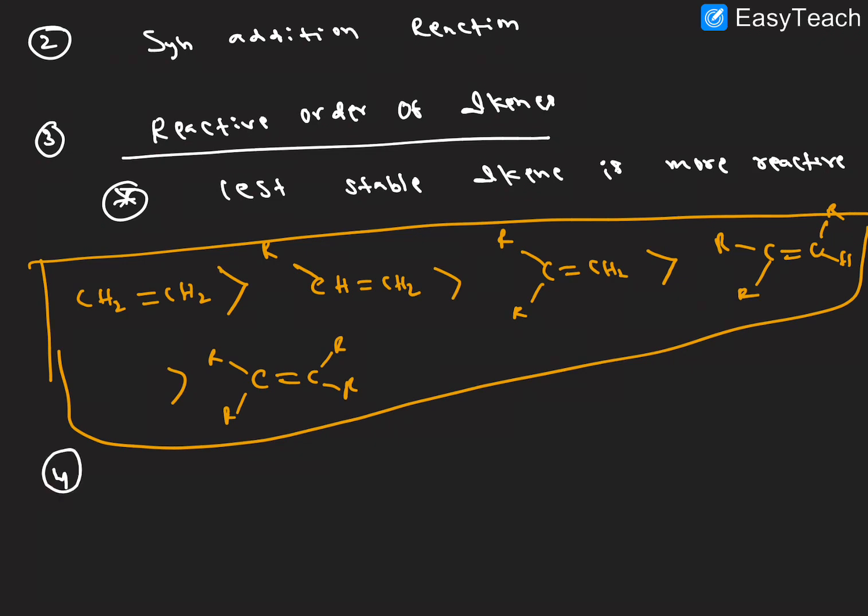Next, point number 4. This reaction is always an exothermic reaction.